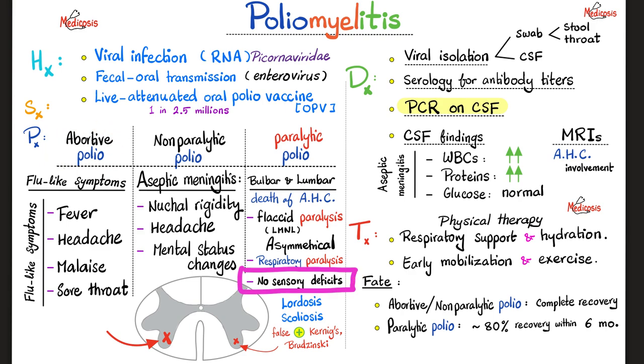The fate, or the disposition. If you have abortive polio or non-paralytic polio, I have good news for you. You'll get complete recovery in 99.999% of cases. But if you have paralytic polio, the recovery is variable. About 80% of patients will recover within 6 months. Other patients are not as lucky. This ugly disease can lead to permanent, irreversible paralysis.